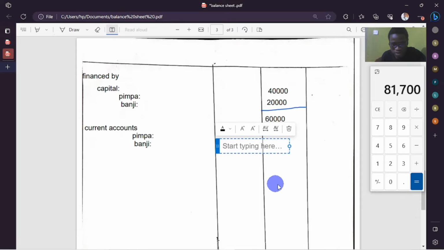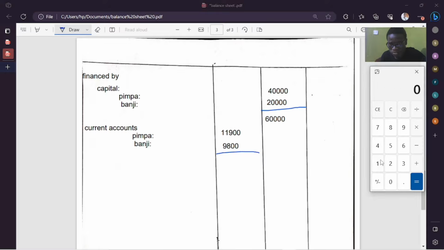And it is also on the credit side. So 9,800. Then we're going to add the two. 11,900 plus 9,800, getting 21,700. So we're going to put 21,700 there.